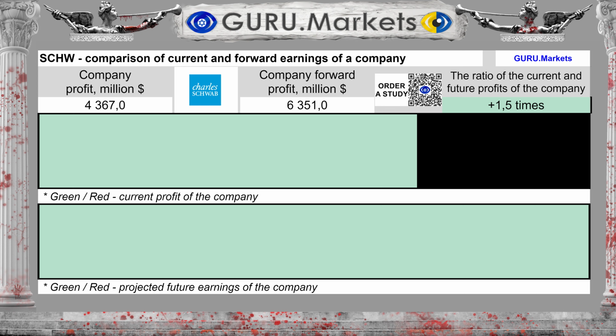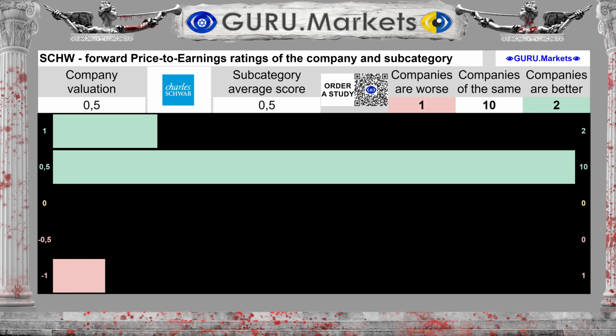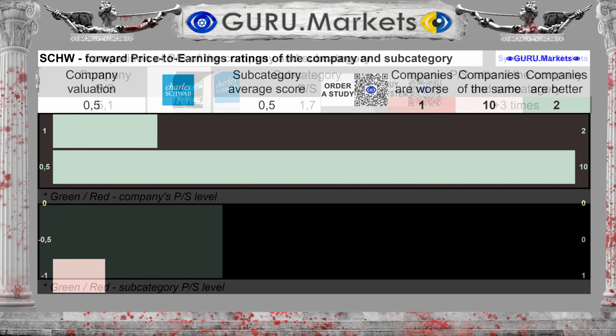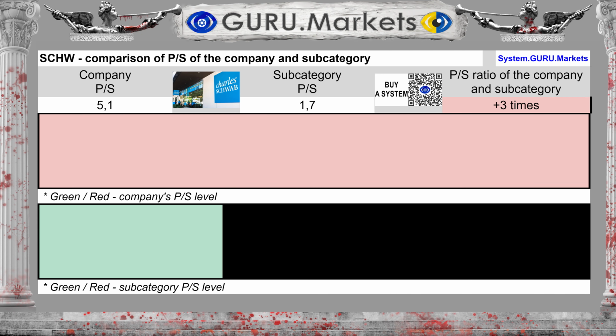Profit for the last 12 months was $4,367 million. Projected earnings for the next 12 months are tentatively expected to be $6,351 million, which is 45.4% more than now. Assessment of expected future profit indicators in comparison within the subcategory: Good, 0.5 points.